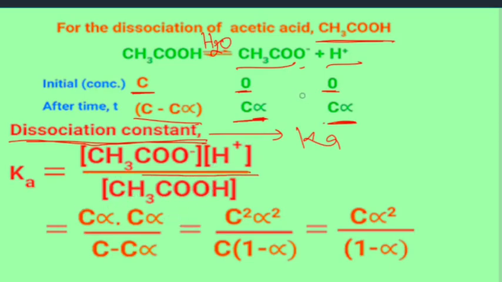So Ka is equal to C alpha into C alpha by C minus C alpha, or C square alpha square by C into 1 minus alpha. C is common and cancels, so Ka is equal to C alpha square by 1 minus alpha.